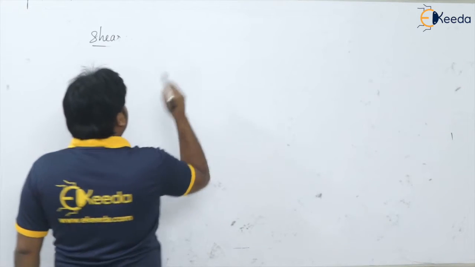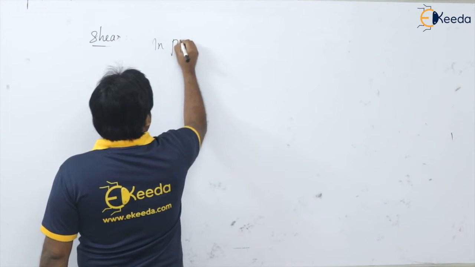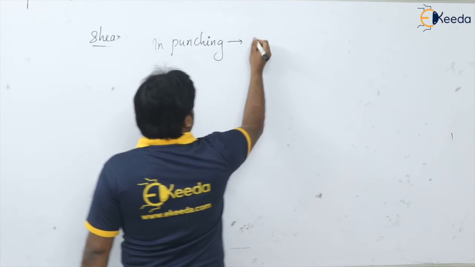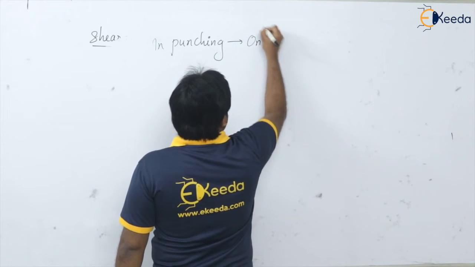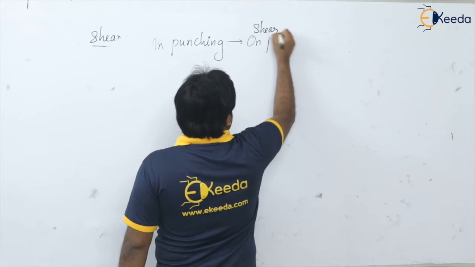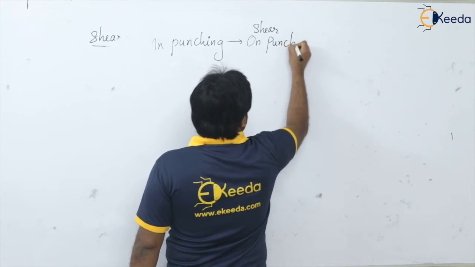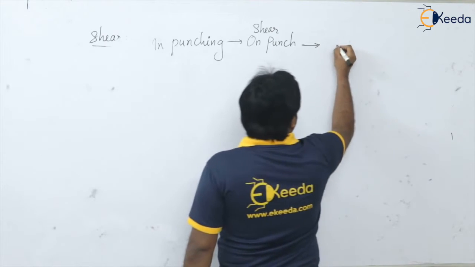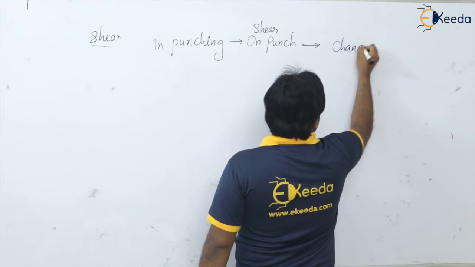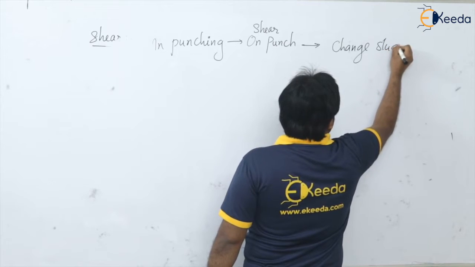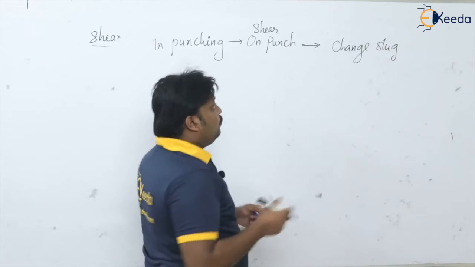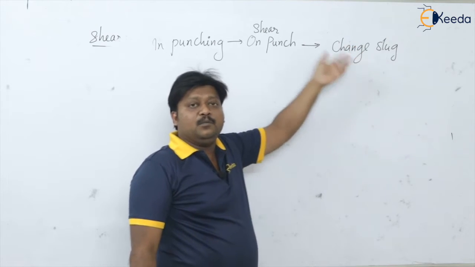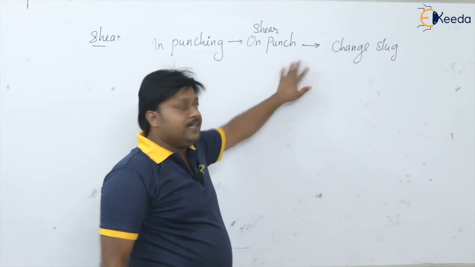See, in punching, where we are going to provide shear, of course on punch. So shear on punch, and what will the effect be? It is going to change the slug or disc or blank that you are getting. And of course this is immaterial for you, this is scrap for you, you are interested only in the produced hole, so it is okay.